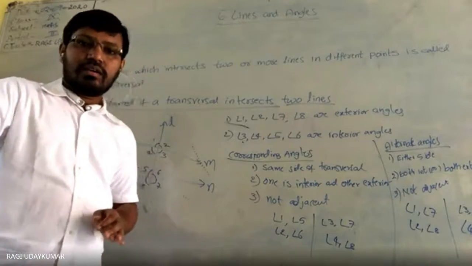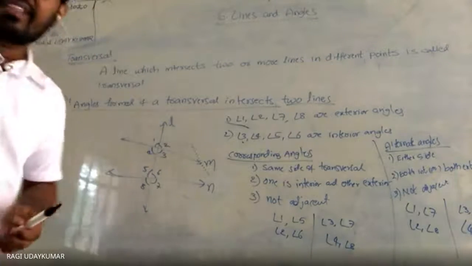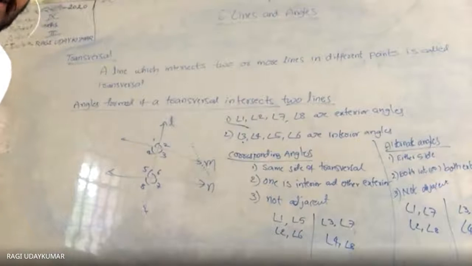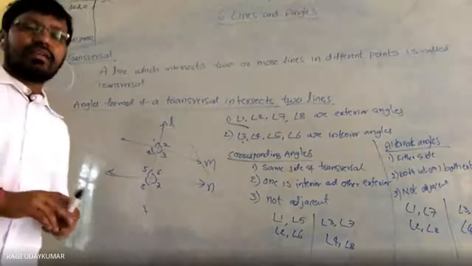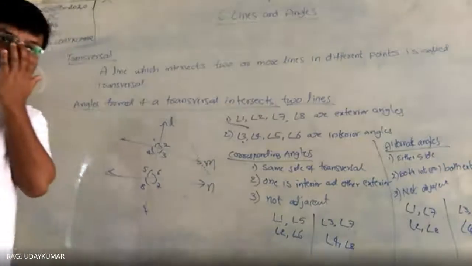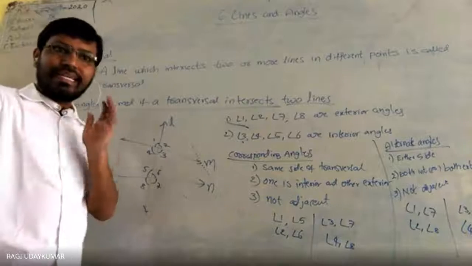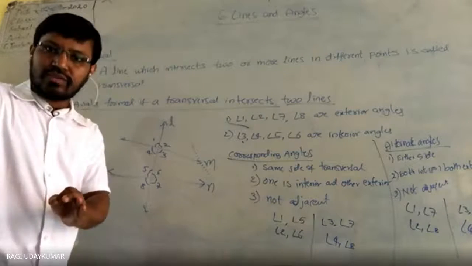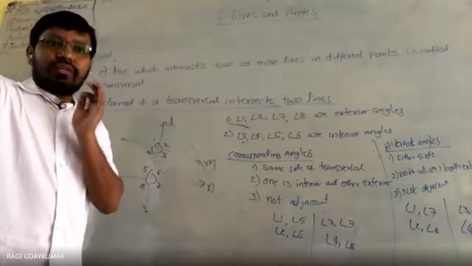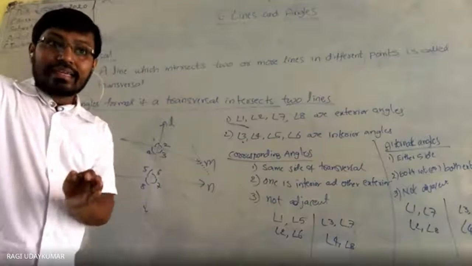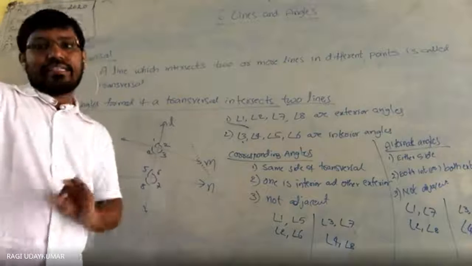These are alternate angles. Along with that, there is one more pair of angles: allied angles, also called co-interior angles. Interior angles on the same side of the transversal are called consecutive interior angles, or allied angles, or co-interior angles.